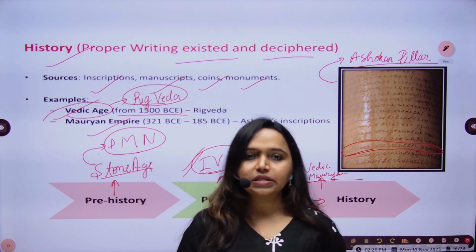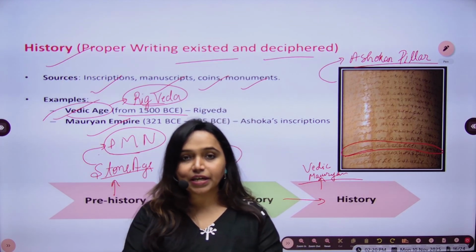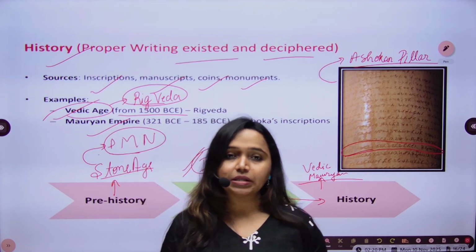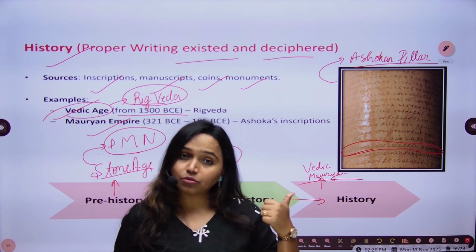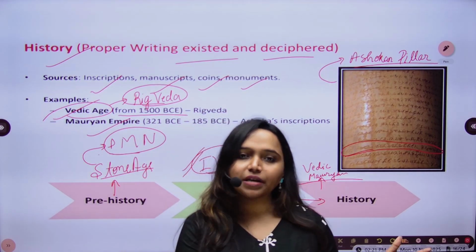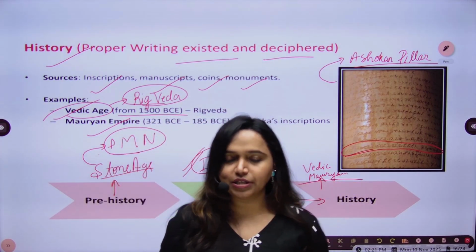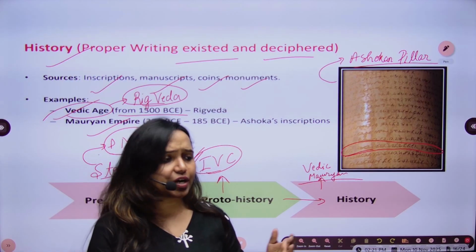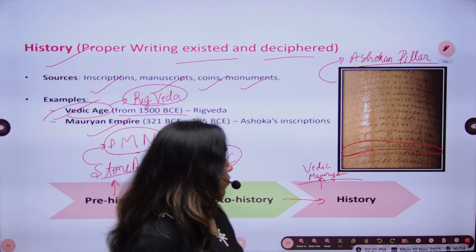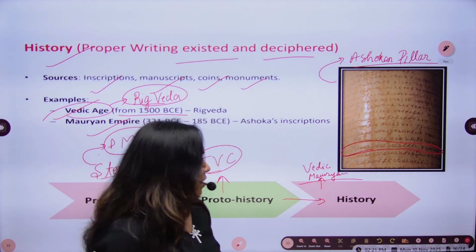Because without understanding what was before history, what we have studied in history, there might be something before history also, because human beings have lived on this earth from around 3 lakh BC. So what were they doing? That was an era of prehistoric time. And now we will move to history and different other chapters of history, different other empires of history. But before that, you have to know that this was how human civilization evolved during its journey.